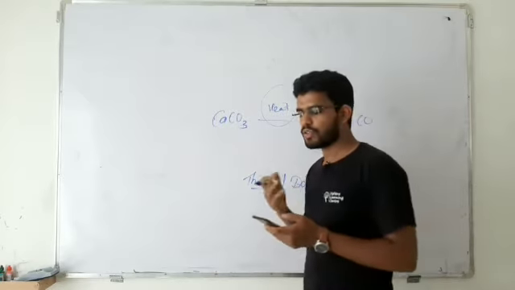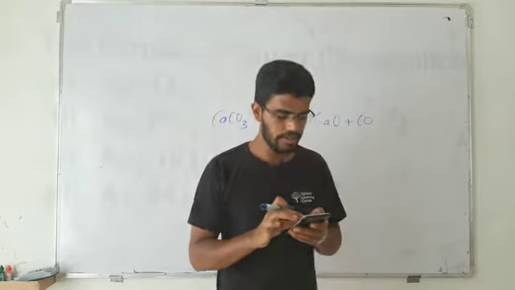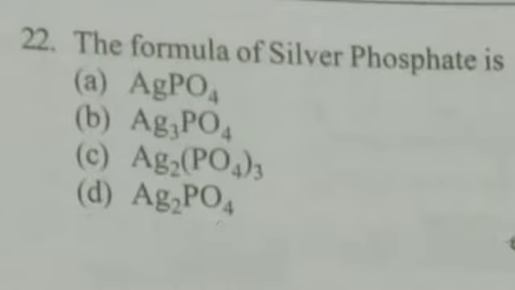Now let's go to question number 22. The formula for silver phosphate is, and the options they have given are AgPO4, Ag3PO4, Ag2PO4 thrice, and Ag2PO4.